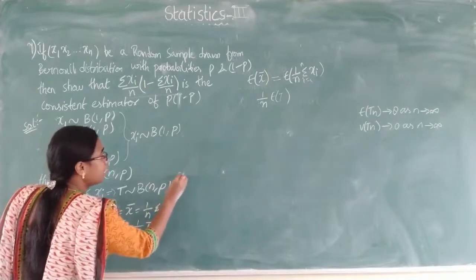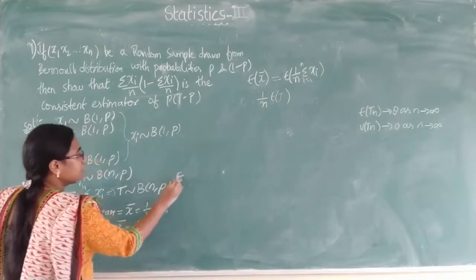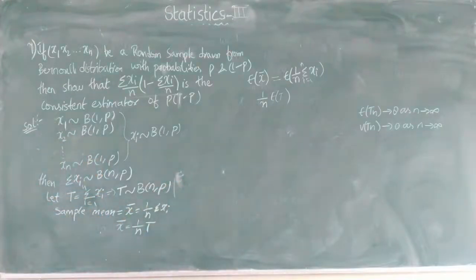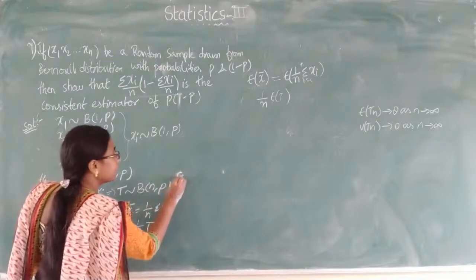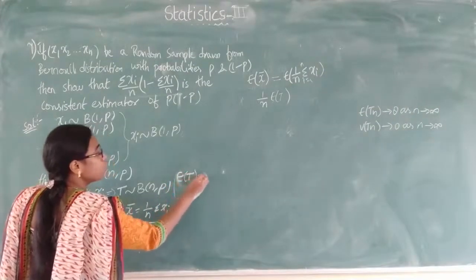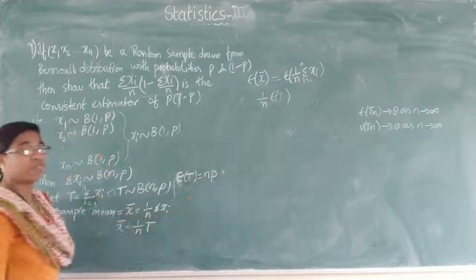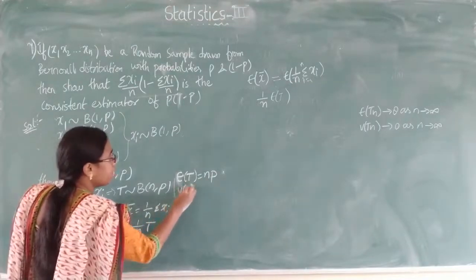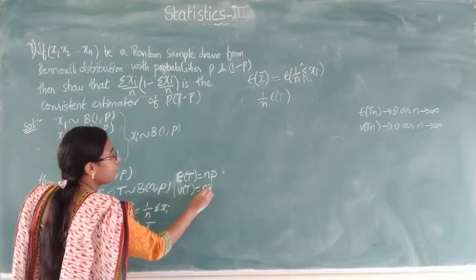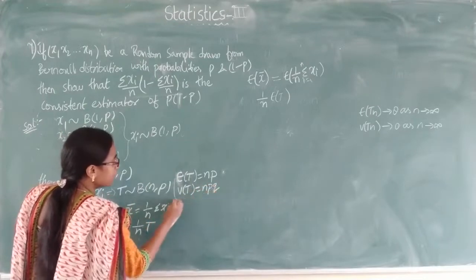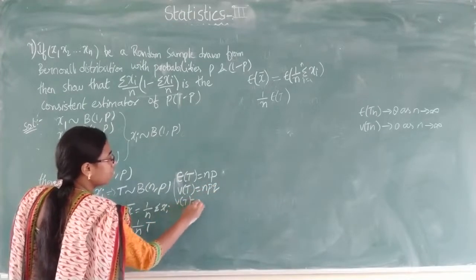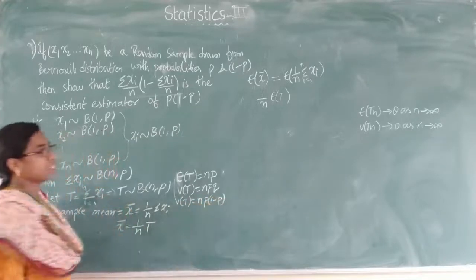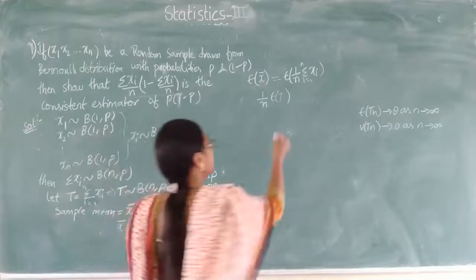Mean of t, that is, expectation of t is equal to np, since the mean of a binomial distribution is np. And variance of t is equal to npq, that is n into p into q, where q is 1 minus p. Now what is expectation of t here?